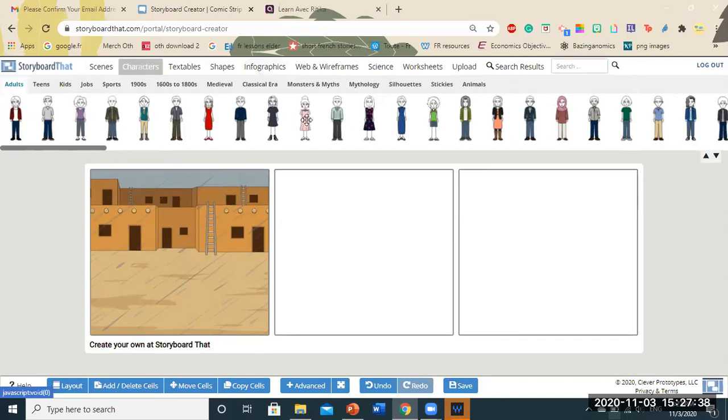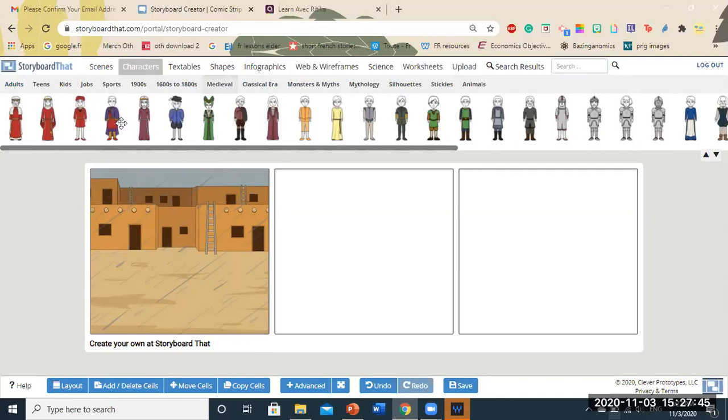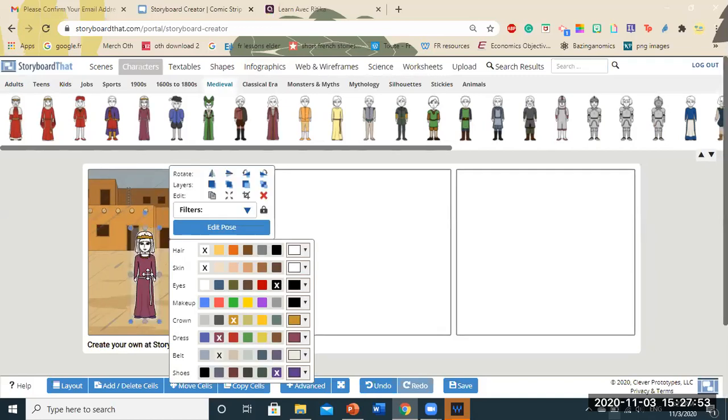Now I'll take another character because we're talking about US history. So let's say I want medieval, for example. Okay, so I'm going to drag this character here and it will automatically get pasted on the cell.